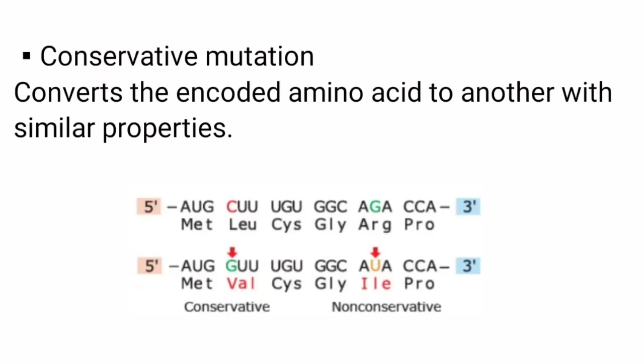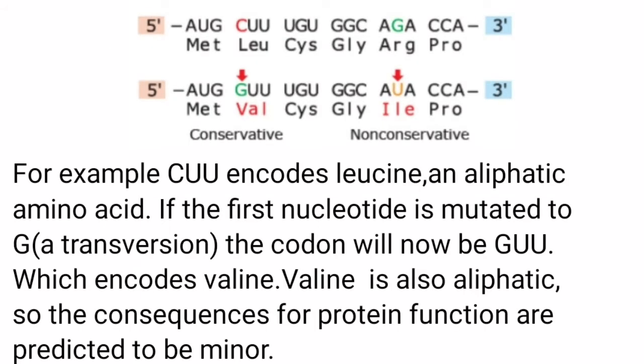A conservative mutation converts the encoded amino acid to another with similar properties. For example, CUU encodes leucine, an aliphatic amino acid. If the first nucleotide is mutated to G, the codon will now be GUU, which encodes valine. Valine is also aliphatic, so the consequence for protein function is predicted to be minor.